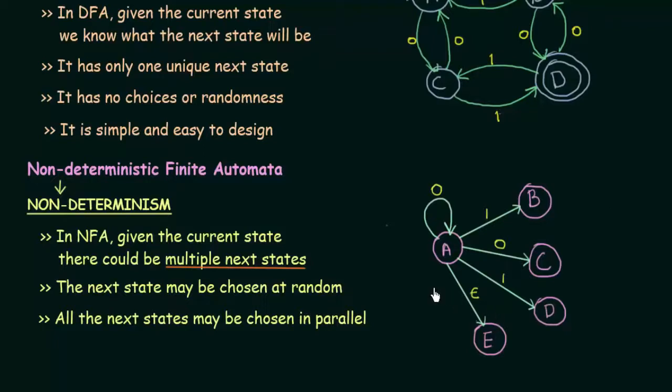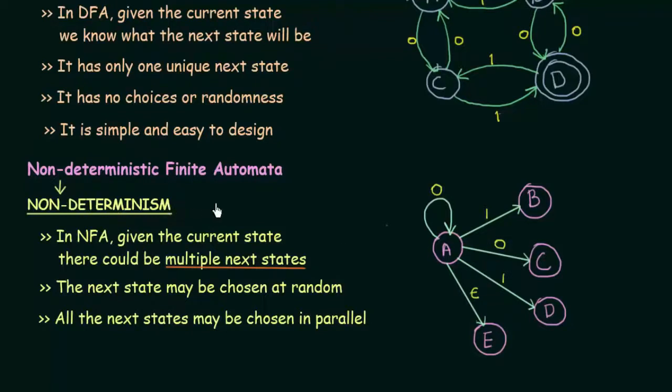Now the question is, how do you choose to which state it goes on getting a certain input, because it has multiple next states? It says here that the next state may be chosen at random, or all the next states may be chosen in parallel. That means you could simultaneously choose all the next states for a particular input. So that is about non-deterministic finite automata.